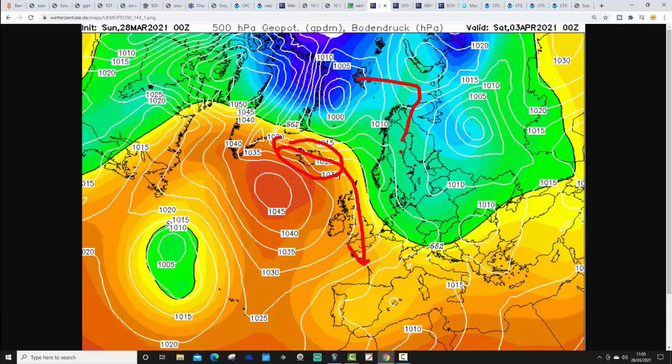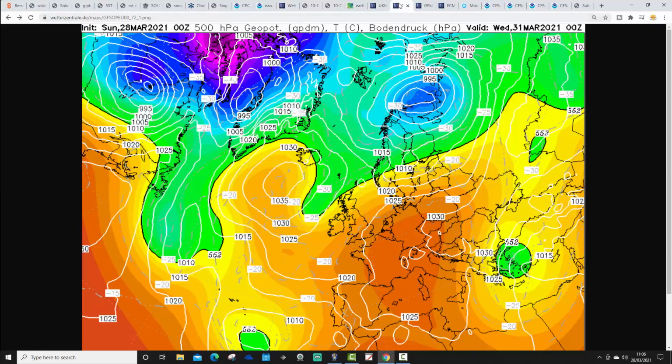But the proper cold air is still passing to our east and northeast through there. Right, that's the UK Met. Let's have a look at the GFS midnight. Again, we can't show the 6Z. It's only just starting to update as we're doing this. Now we're into BST, everything's updating an hour later, as I explained at the start of the video.